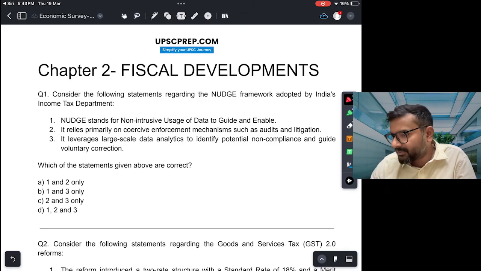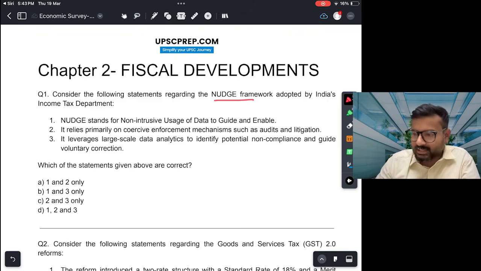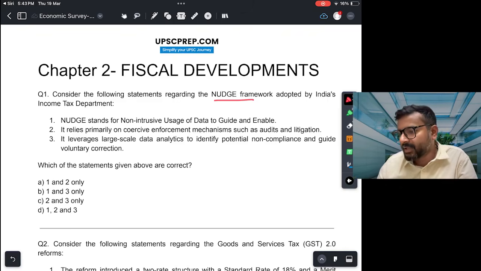Question 1. Consider the following statements regarding the nudge framework adopted by India's income tax department. So what India's income tax department has done is it has adopted a nudge framework where they do not want to coerce or punish people who are not paying taxes.